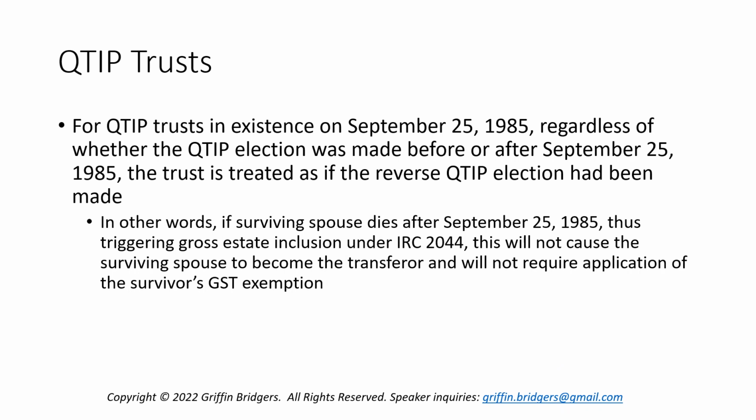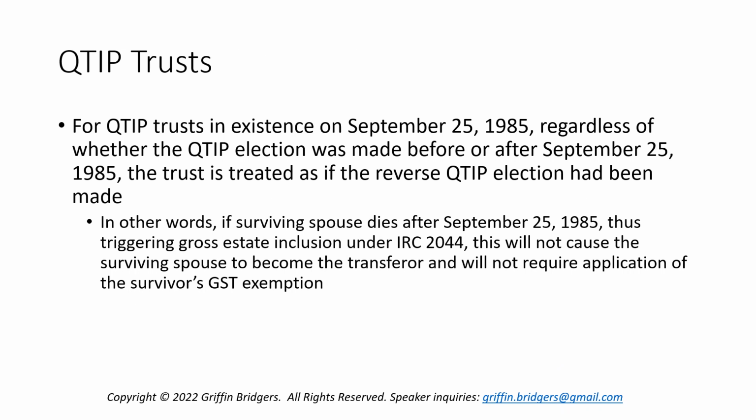Now, if the reverse QTIP election was not made, typically that means that the surviving spouse would become the transferor of that trust at his or her death and would have to allocate their own GST exemption to the trust at that time. But we don't have to worry about that because the reverse QTIP election is assumed to have been made here, or deemed to have been made.